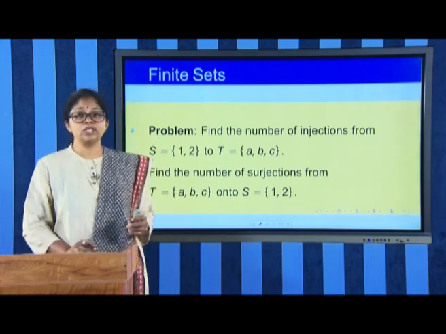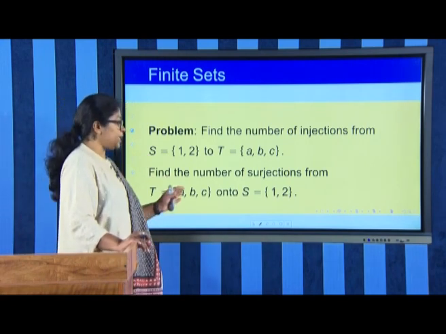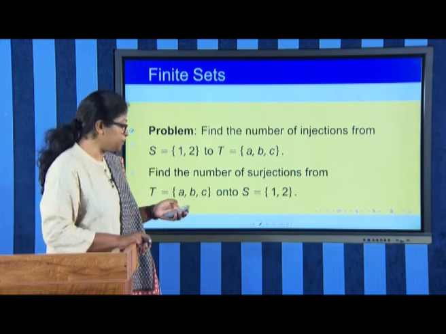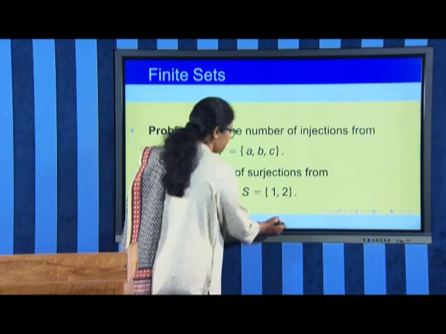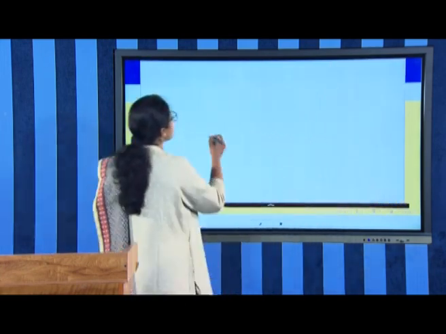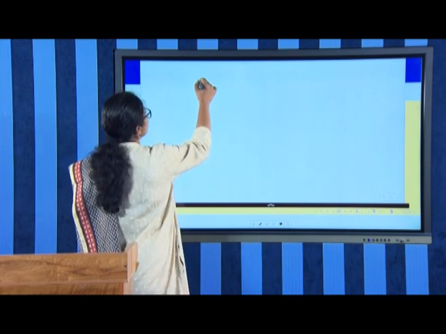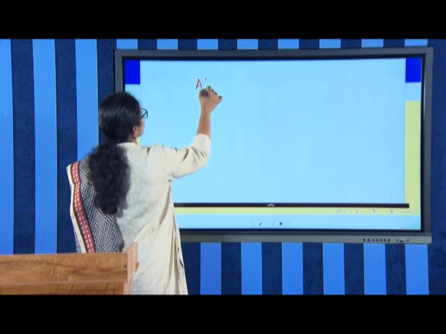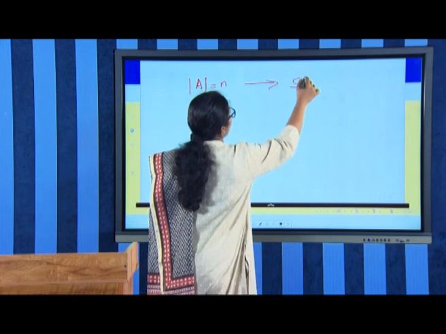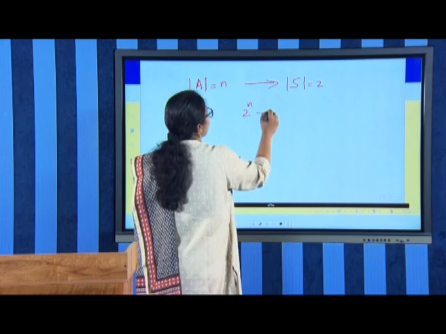Now, to find the number of surjections from the set T equal to set {A, B, C} onto the set S equal to set {1, 2}, we have an equation. The number of surjections from a set A with cardinality n onto a set S with cardinality 2 is given by 2 power n minus 2.